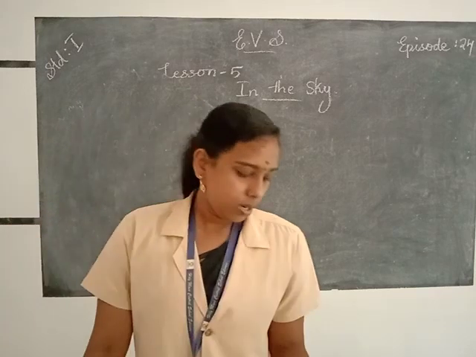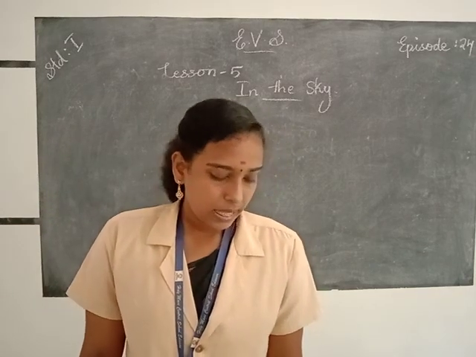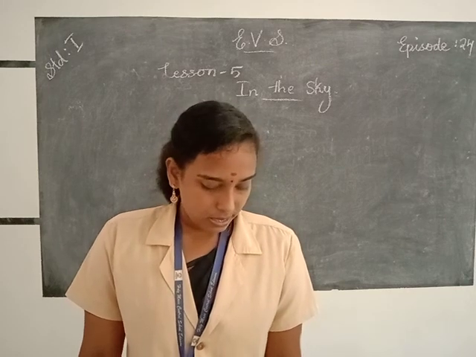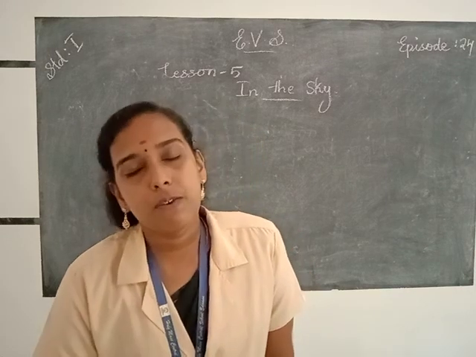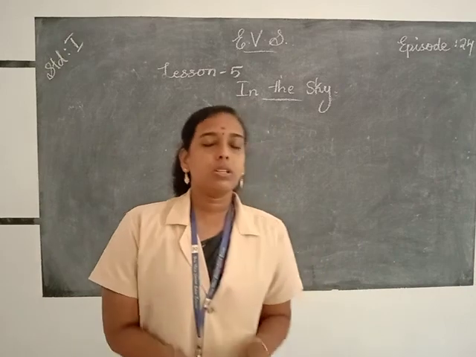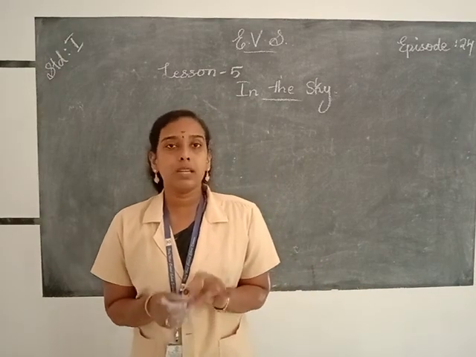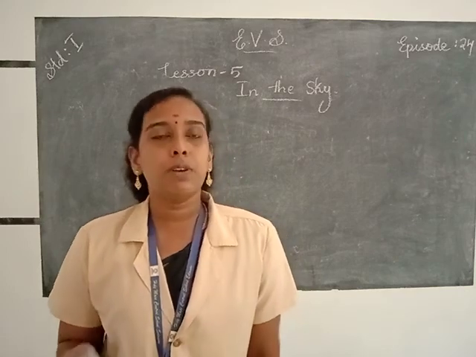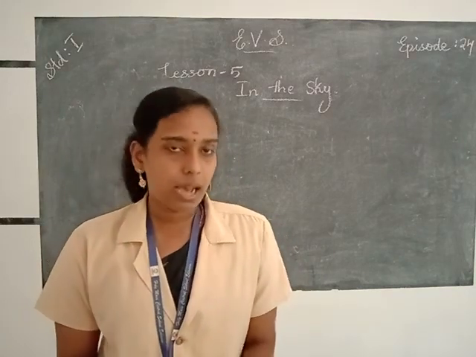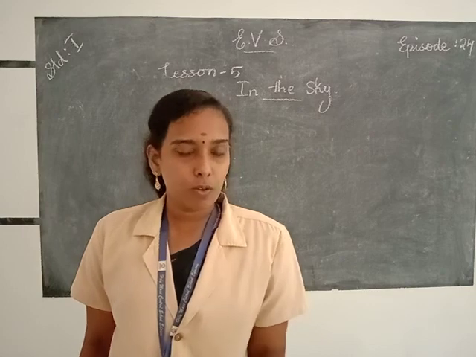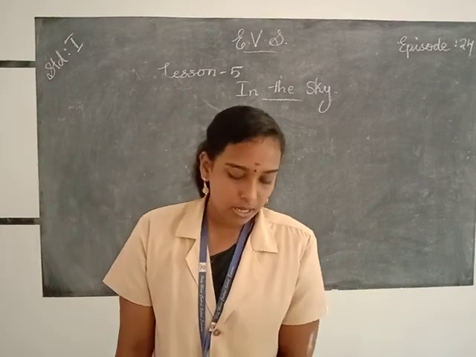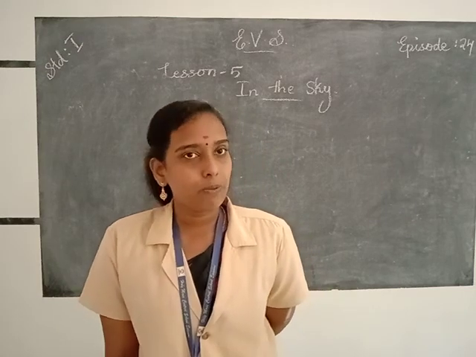So in this chapter we discussed about the sky, the sun, the moon and the stars. Okay. And which are the different phases of the moon? The full moon, the half moon, crescent moon and no moon. So write the spelling of full moon, half moon, crescent moon and no moon in your class book 10 times and send to my WhatsApp. Okay. So lesson number 5, In the Sky, is over.